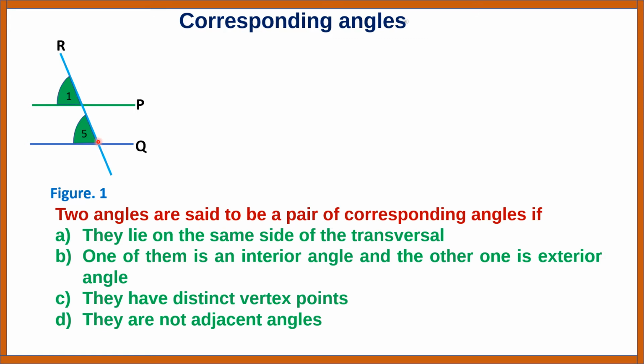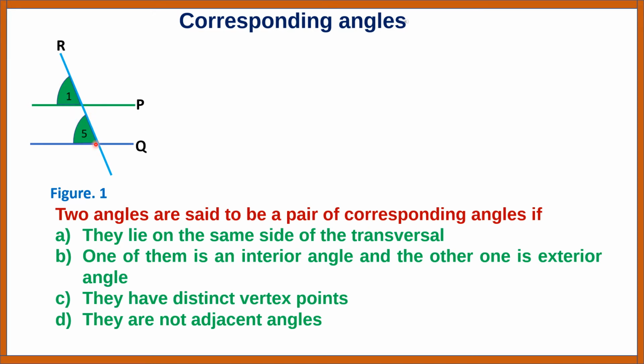If I take angle 1 and angle 5, they are on the same side of the transversal R. That is, angle 1 is on the left side of the transversal and above line P. Also with respect to line Q, angle 5 is on the left side of the transversal and above line Q. So they are in the same position, that means corresponding positions with respect to the two lines.